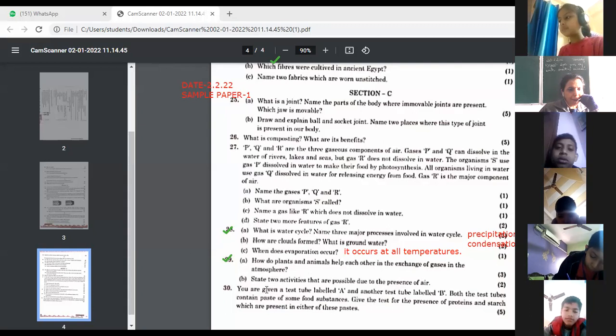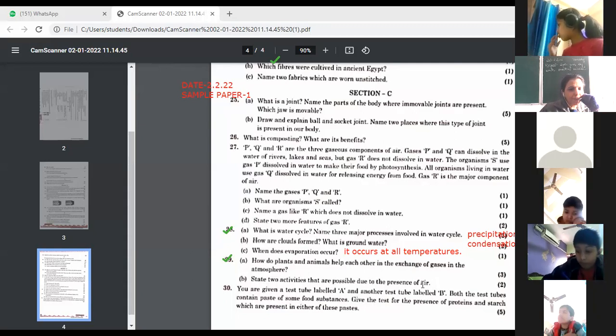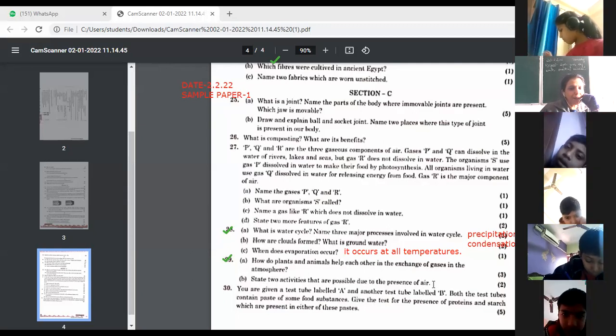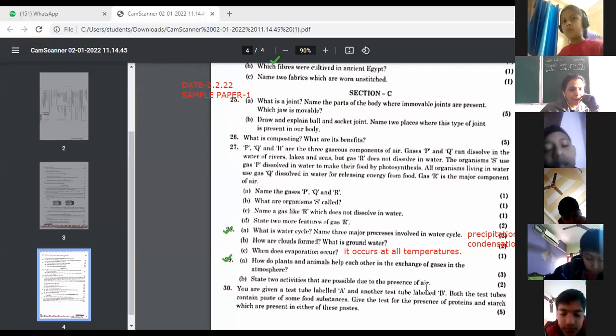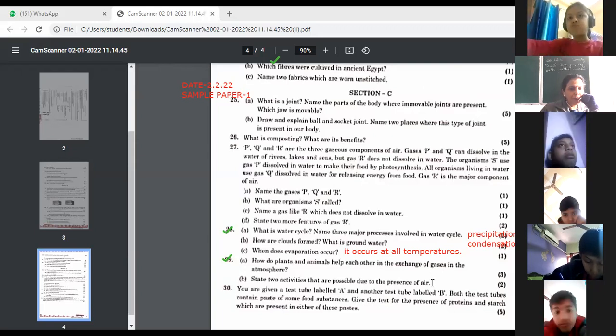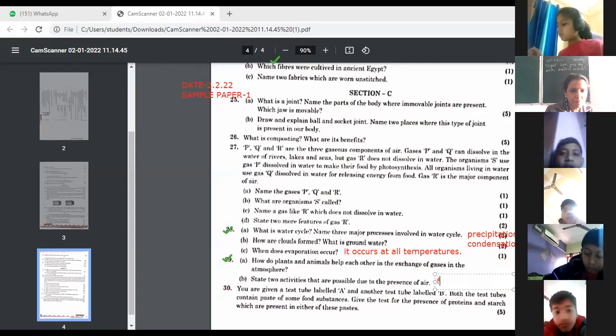Good. Next, B part, state 2 activities that are possible due to the presence of air. So children, you performed various activities during the activity time. The activities possible due to the presence of air. Simple activity, flying of kite. What else? Kindly name a few of the activities. Then flying of birds. Yes.